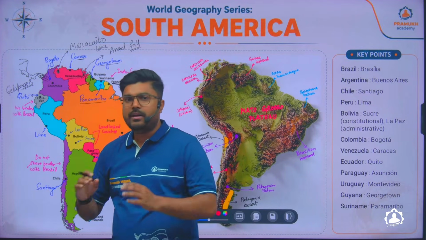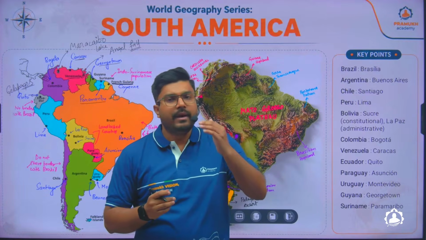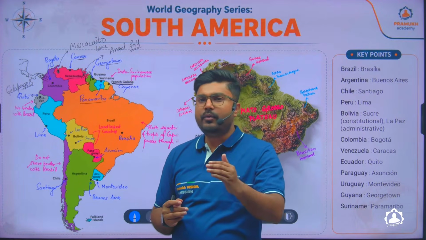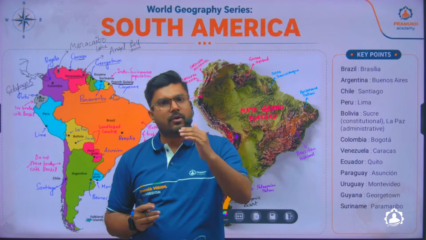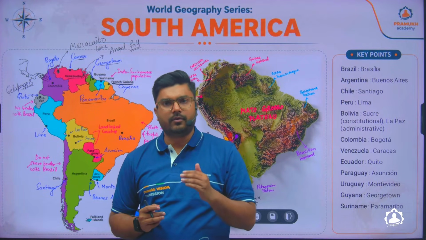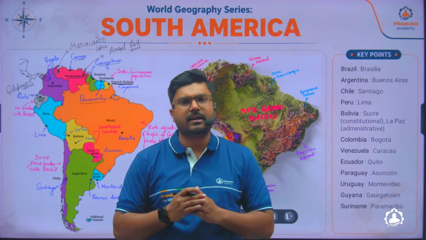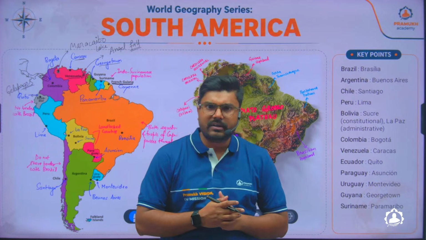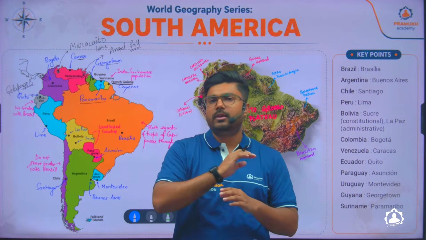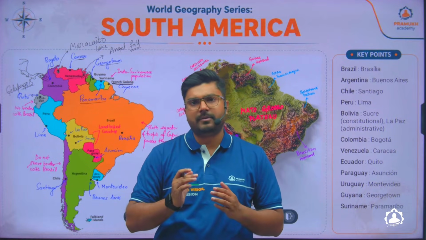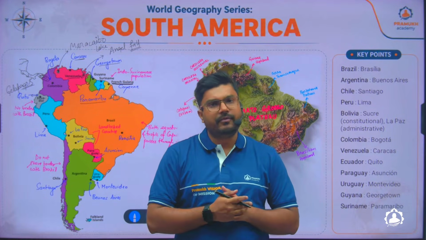Also in Ecuador, you should remember another thing. When you hear the word penguin, what comes to your mind? It is found in the southern region of our earth, in the Antarctic region, or basically in the higher latitudes of the southern hemisphere. In the northern hemisphere you will not find any penguin; in the southern hemisphere, higher latitudes above 80, you will find penguins.